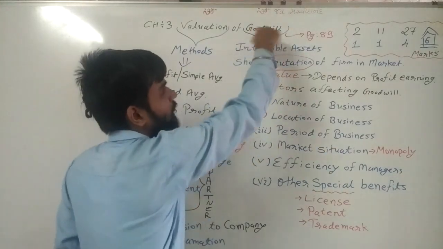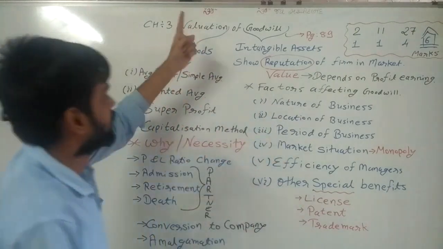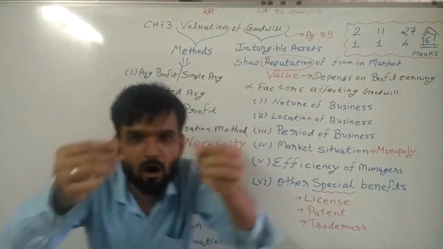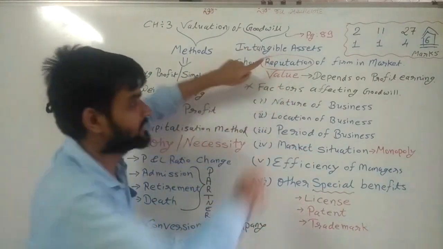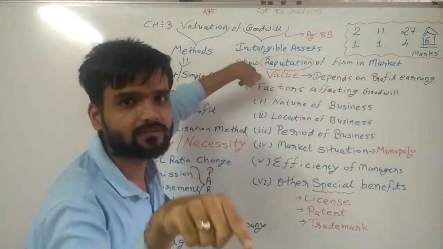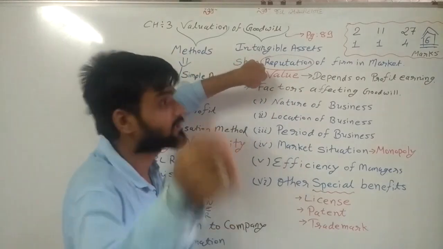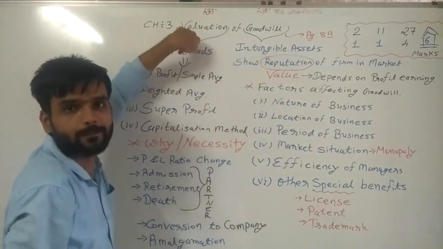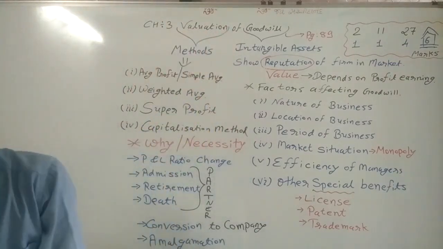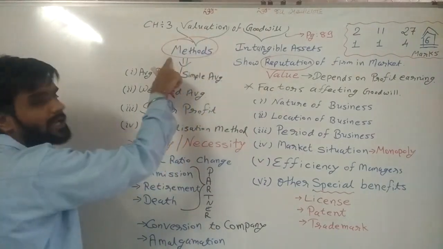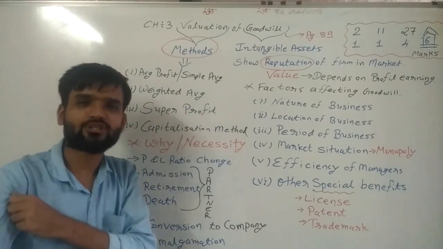So here, first of all, what we have cleared is goodwill. What we need now is valuation of goodwill. So how to find the value? Because goodwill is what? Value of reputation. And this value depends on what? Profit earning. So how can we find this value? That is valuation of goodwill. So, sir, valuation methods. We are given different methods of valuation of goodwill. Now, sir, which are the methods?